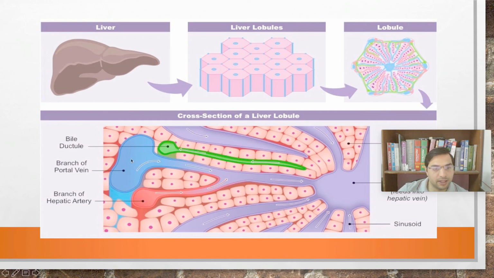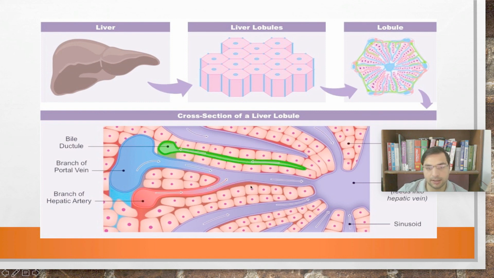Whereas the portal vein, right, the blood is coming from the intestines through the inferior mesenteric artery. It is coming from the spleen, it is coming from the esophagus, and that blood is draining into the liver through the portal vein, right? And that portal vein and hepatic artery from the abdominal artery are draining blood into the central vein, right? So this is how.